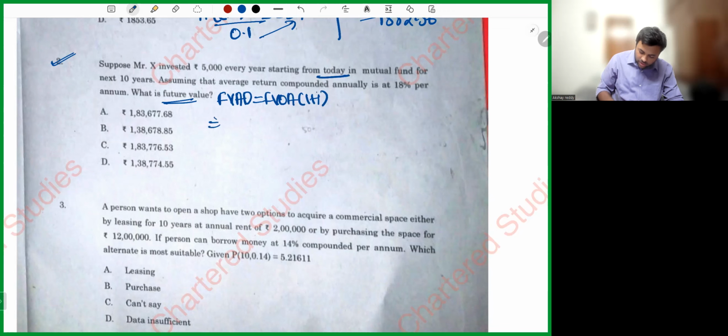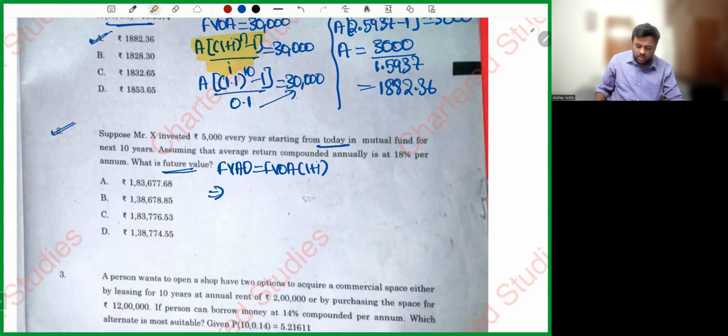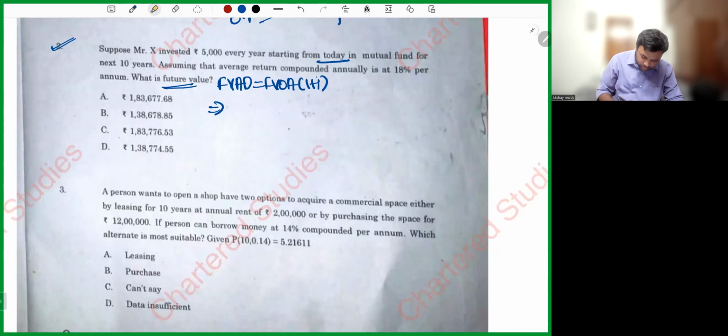So future value of ordinary annuity, I have already written the formula here, A into (1 plus i) whole power n minus 1 divided by i. The same formula I'll apply here, into (1 plus i).